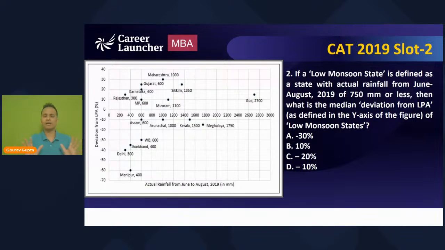So you just have to pick up these states. Then what is the median deviation from LPA of these low monsoon states? You should not be taking more than 1 minute to give an answer for this question.